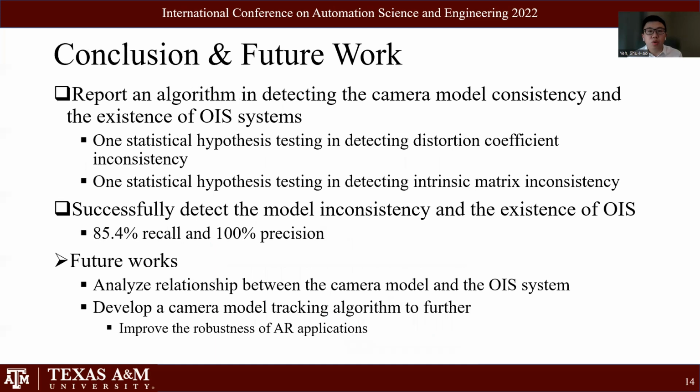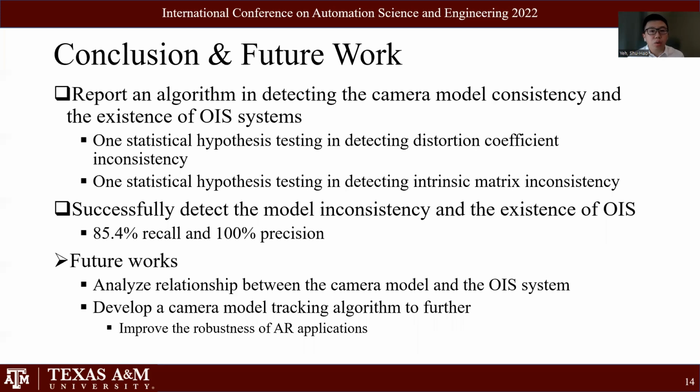To summarize the contribution of our work, we report the algorithm in detecting the camera model consistency and the existence of the OIS system. One statistical hypothesis test detects the distortion coefficient inconsistency, and another statistical hypothesis test detects the intrinsic matrix inconsistency. The experimental result shows that we successfully detect the model inconsistency and the existence of OIS. Our result shows that we can achieve 85.4% recall and 100% precision.